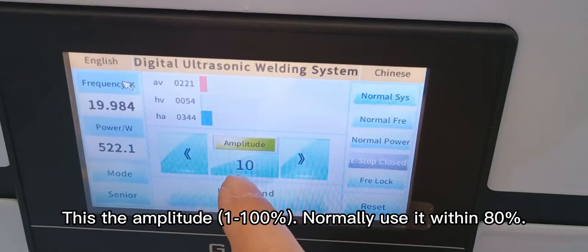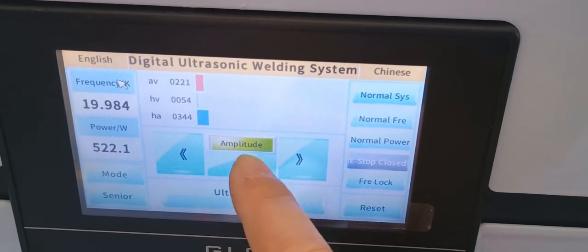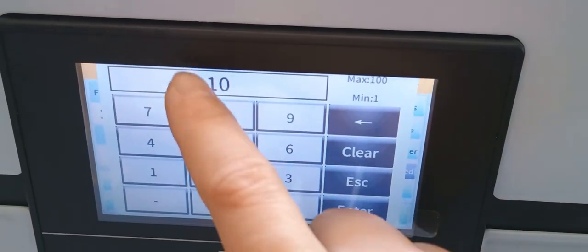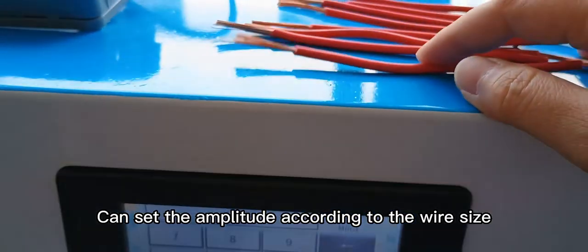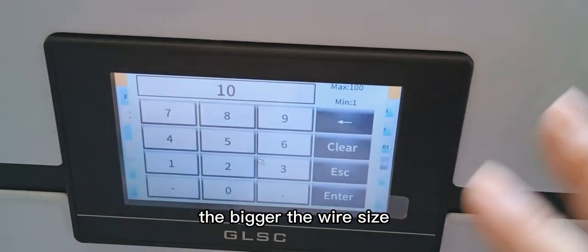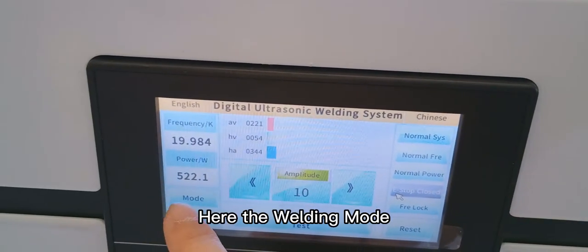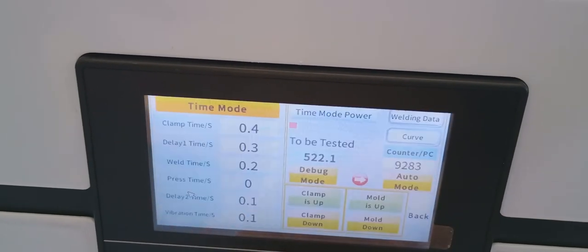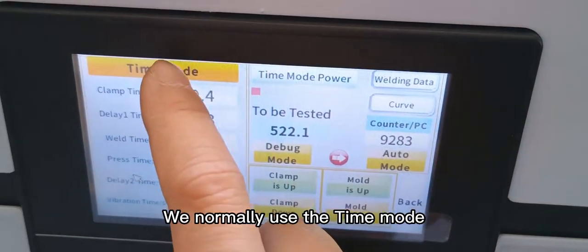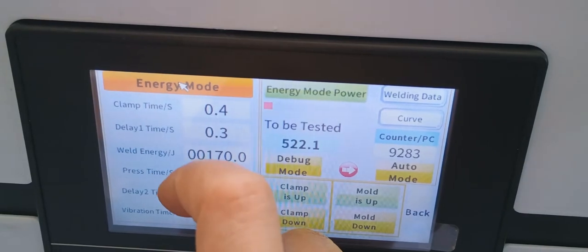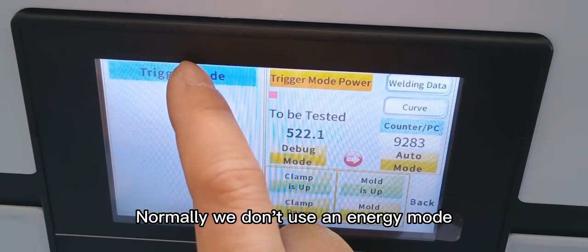Okay, this is the amplitude. You can set the amplitude according to the wire size. The bigger the wire size, the bigger the value. And here is the welding mode. We normally use the time mode. Normally we don't use an energy mode. We use the time mode.